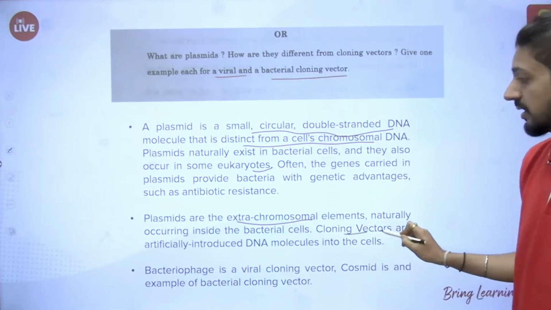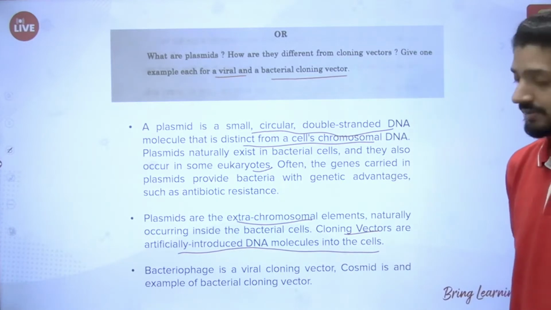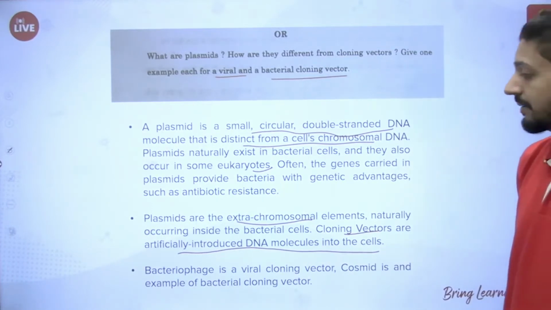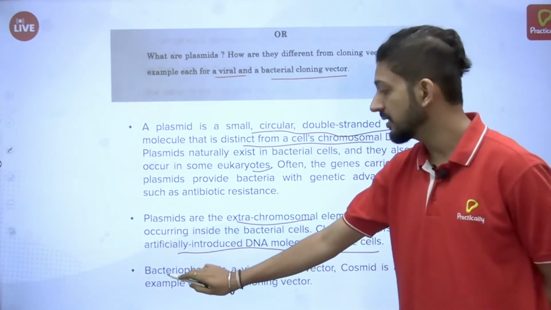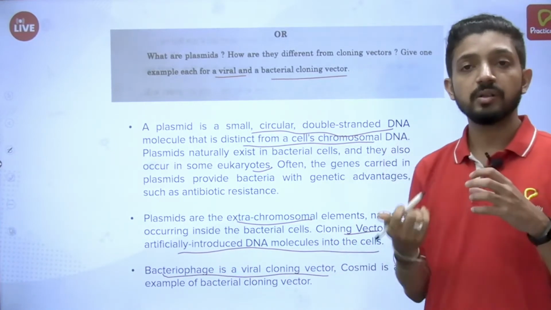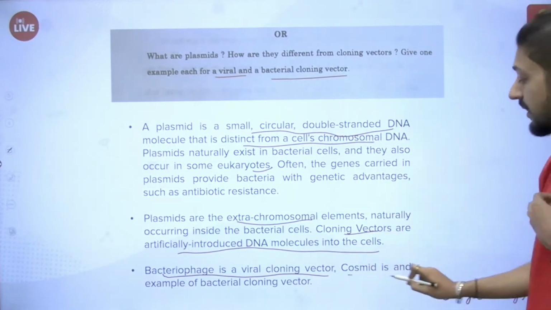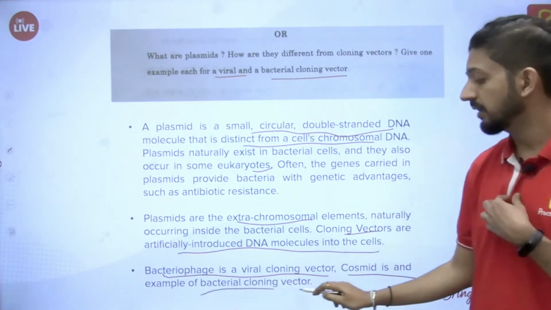And cloning vectors are artificially introduced DNA molecules into the cells, right? An example of a viral cloning vector is bacteriophage, the virus which infects bacteria. And cosmid is an example of a bacterial cloning vector.